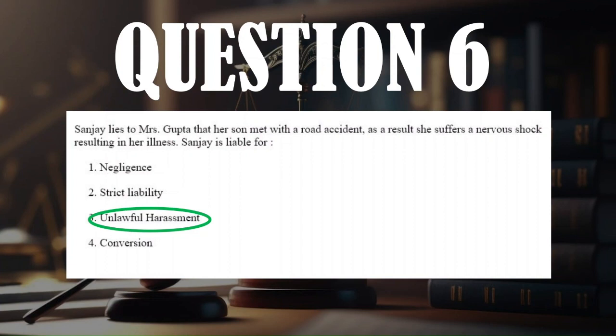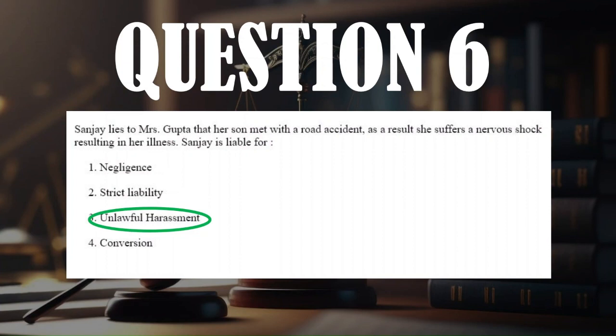So we know that negligence requires an establishment of a duty of care and then a violation of that duty of care, which results in a harm. And strict liability is a rare case when even though there's no fault of the defendant, he's still liable to pay damages for the rights violated. We have unlawful harassment and we have conversion.